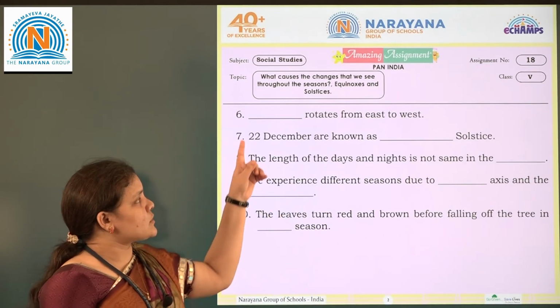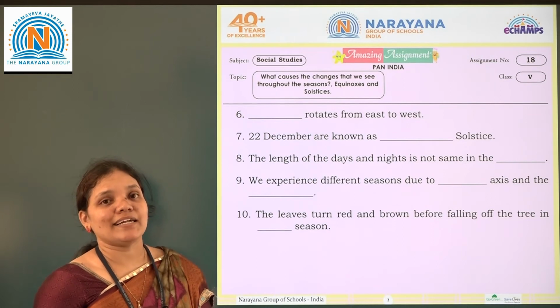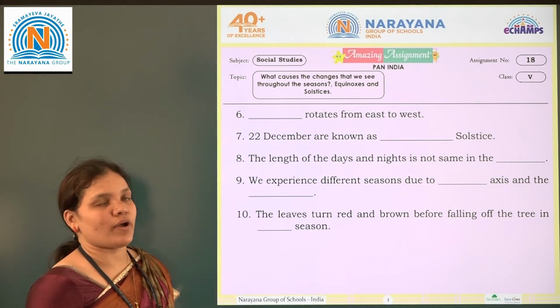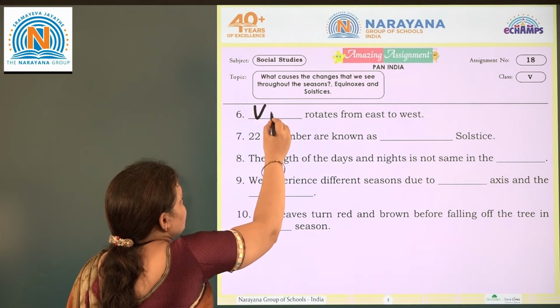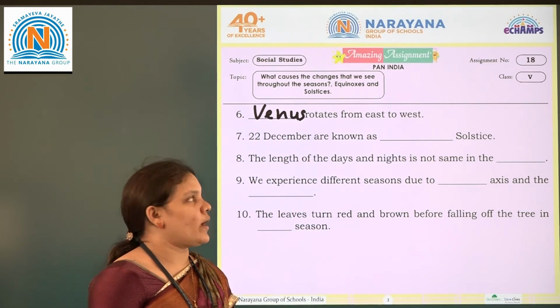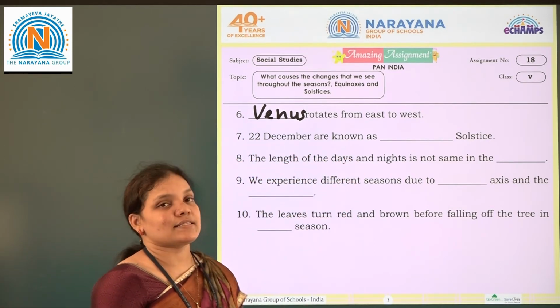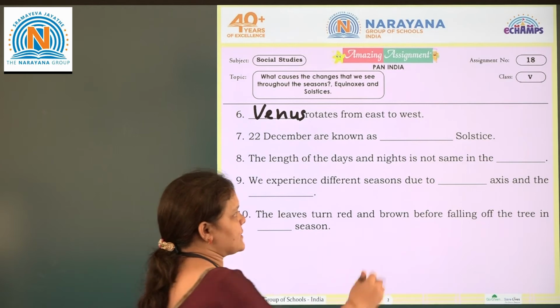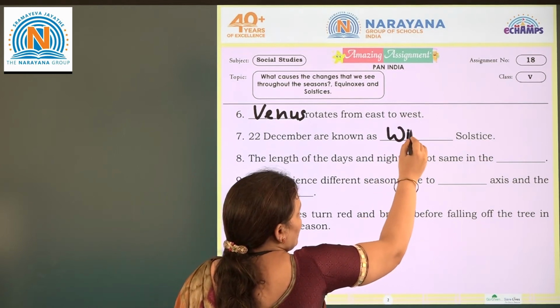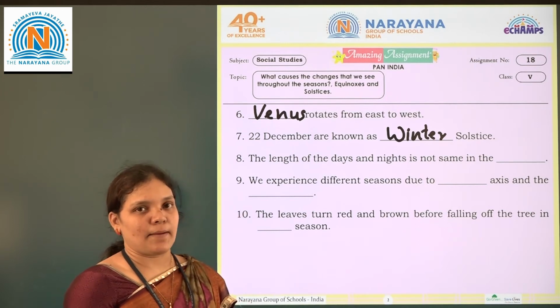Next, the sixth one: dash rotates from east to west. The planet which rotates from east to west, that is Venus. Venus rotates from east to west. Then the seventh one: 22nd December is known as the winter solstice. Winter solstice happens on 22nd December.